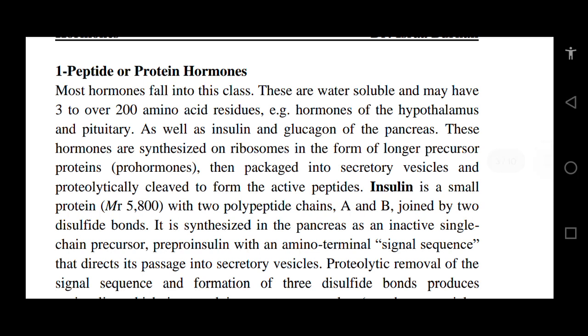Peptide or protein hormones. Most hormones fall into this class. These are water-soluble and may have 3 to over 200 amino acids, that is, hormones of the hypothalamus and pituitary, as well as insulin and glucagon of the pancreas. These hormones are synthesized on ribosomes in the form of long precursor proteins, prohormones, then packaged into secretory vesicles and proteolytically cleaved to form the active peptides.